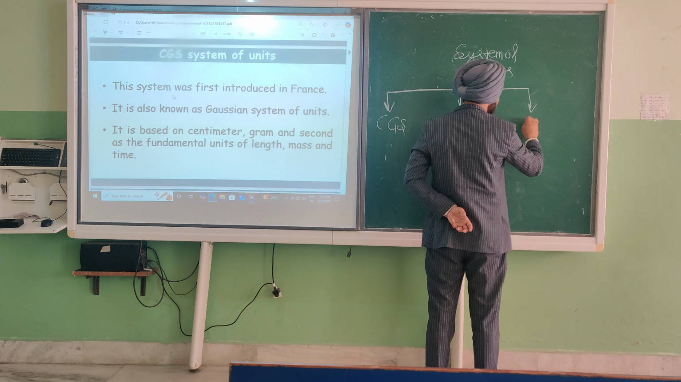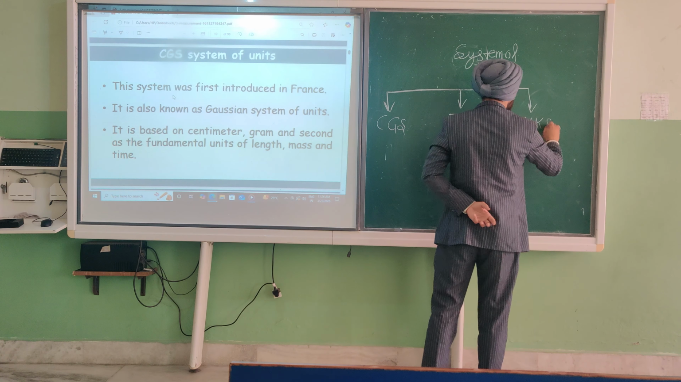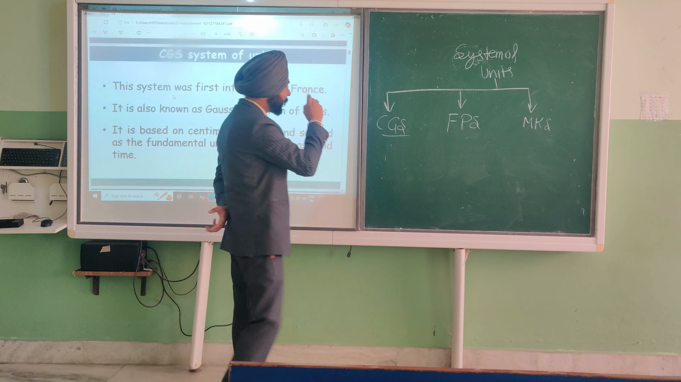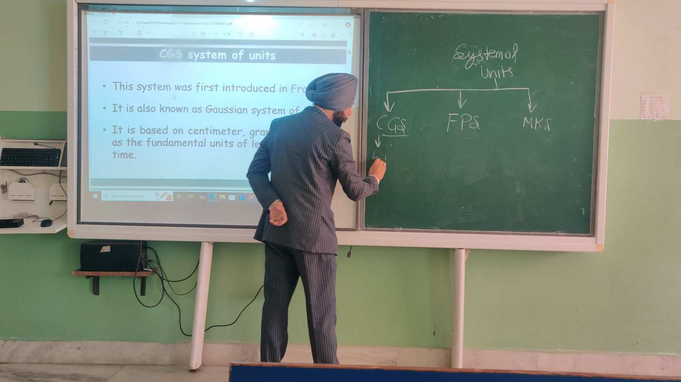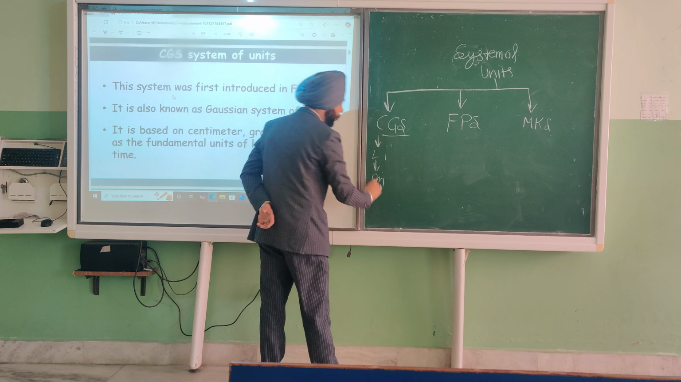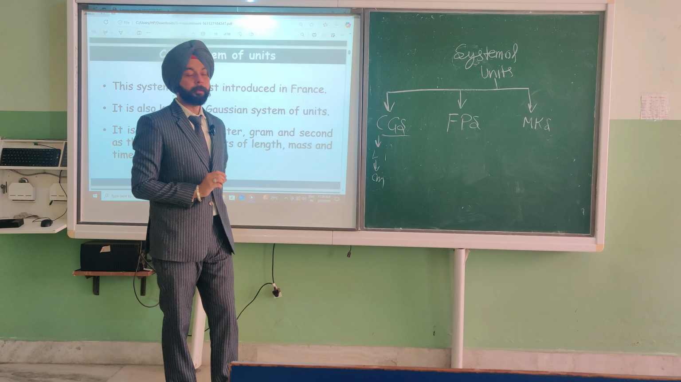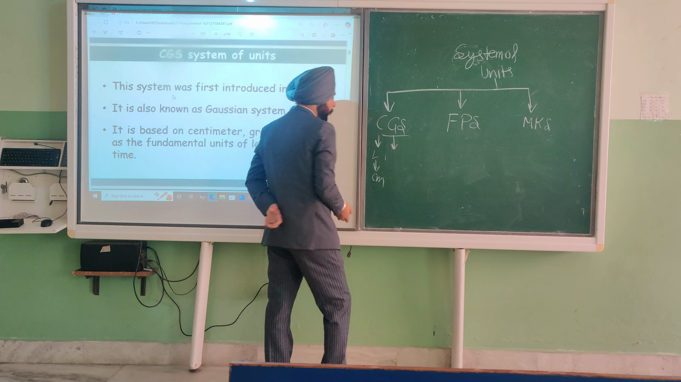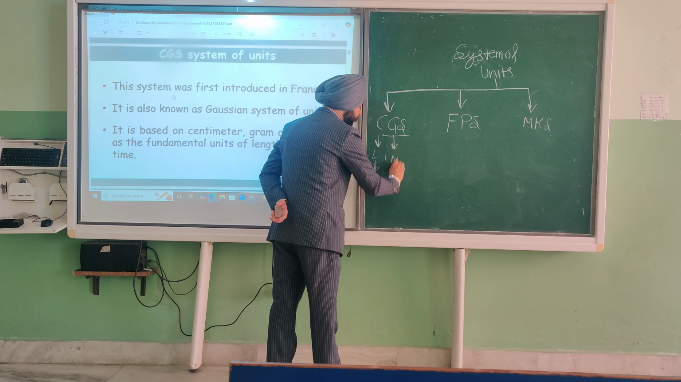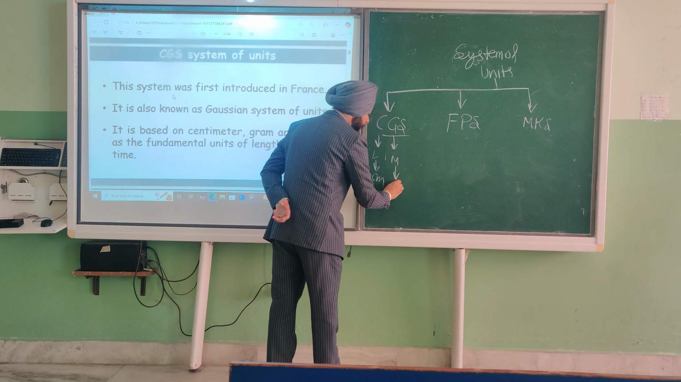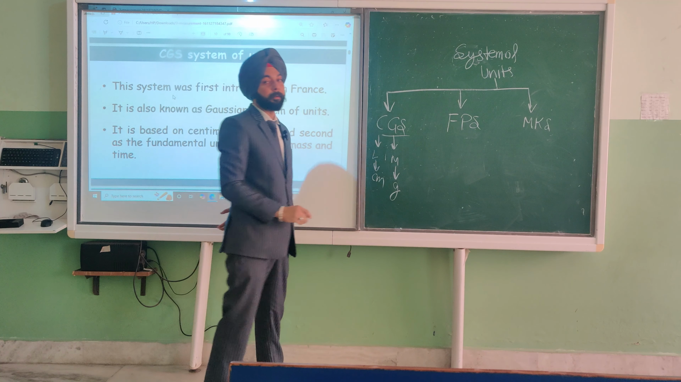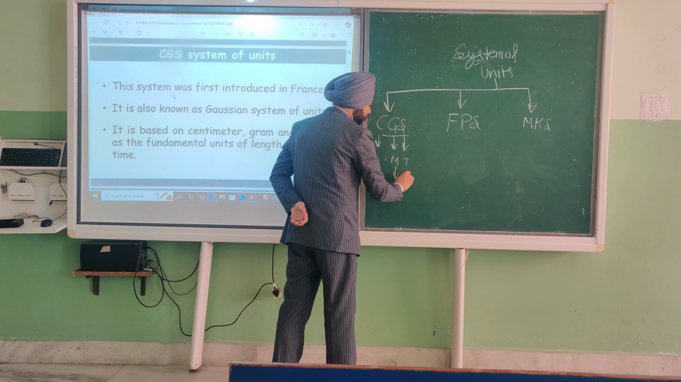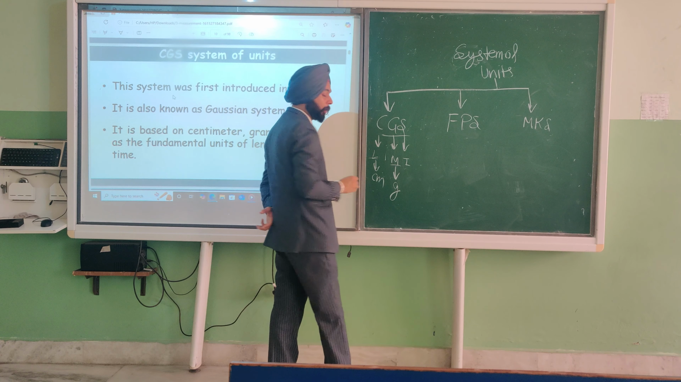third one is the MKS. In a CGS system, we measure the length in centimeter, L for length. We measure the length in centimeter and mass in gram, and time, T for time, M for mass, L for length.